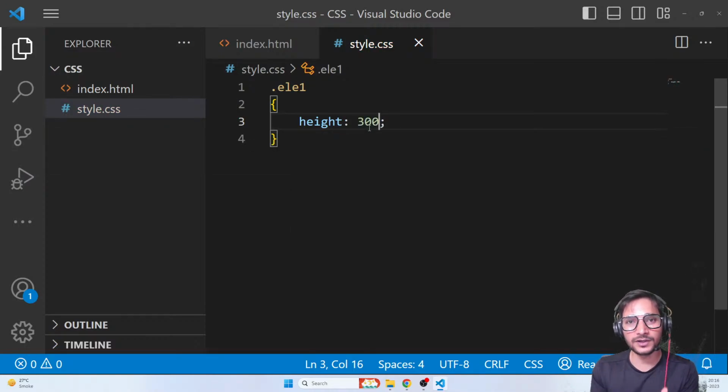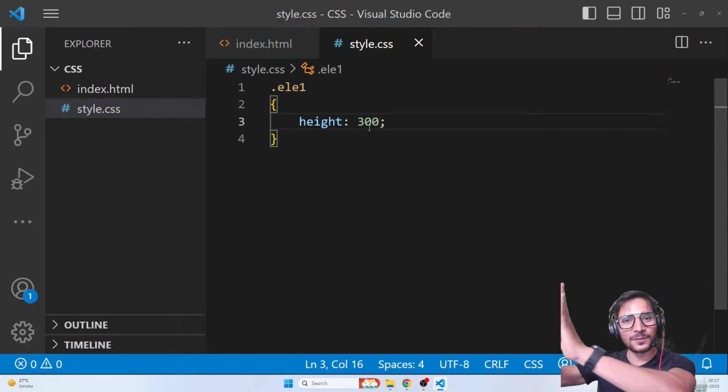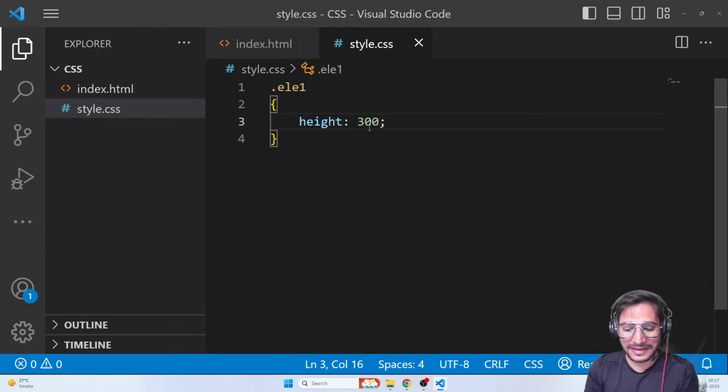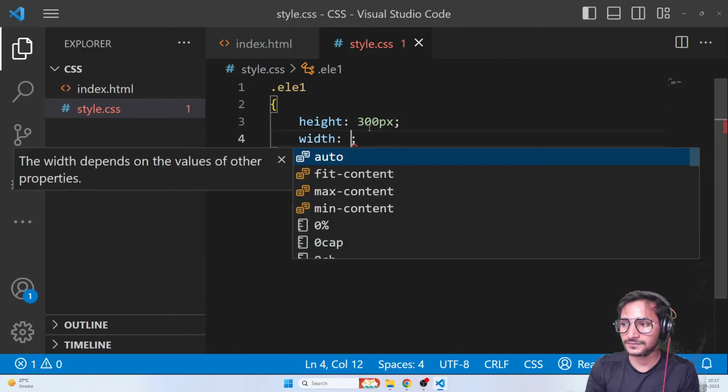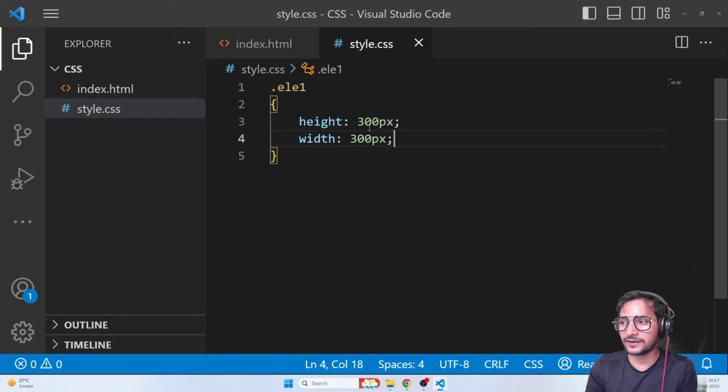Now guys, in computers, the measurement is mainly measured in pixels. There are different units available in CSS, but for now, let's stick to pixels, because your screen is also measured in pixels. So px is the basic unit in CSS. And I can also give it a width. Let's say 300 pixels. That means height and width are the same.